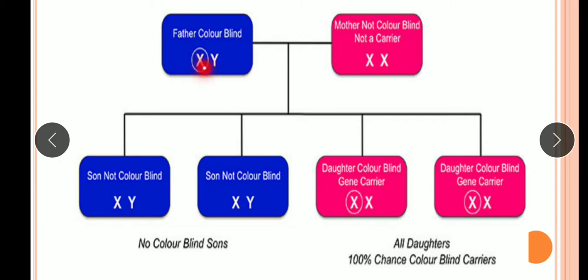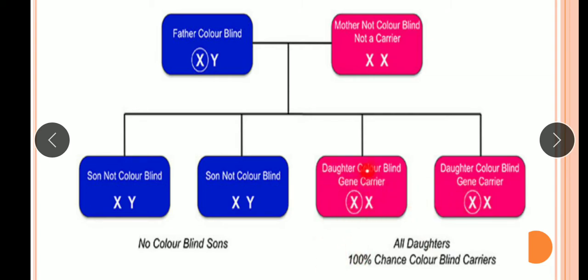So this is the condition in the father where the father is colorblind, and in the mother the genotype is the normal one, not a carrier. Now after the fusion, what we will see here is that the sons will not be colorblind, no colorblind sons, but all the daughters are carriers.